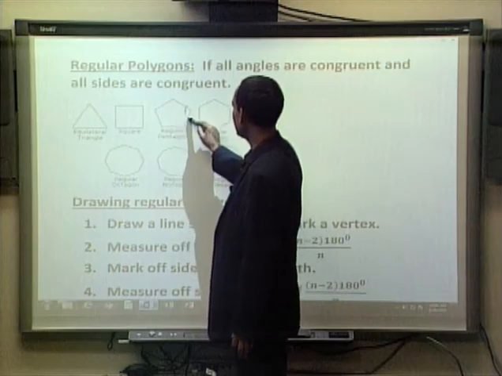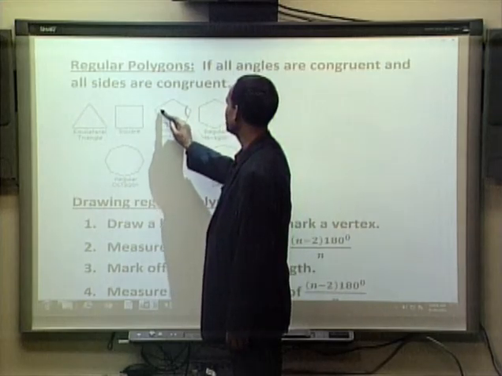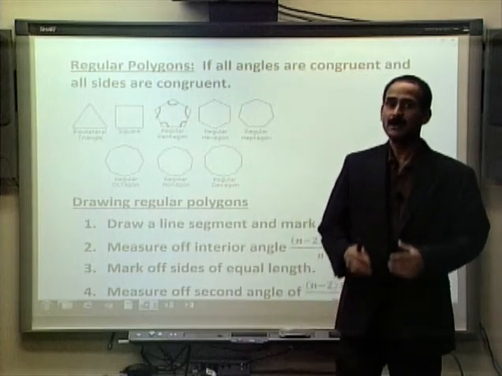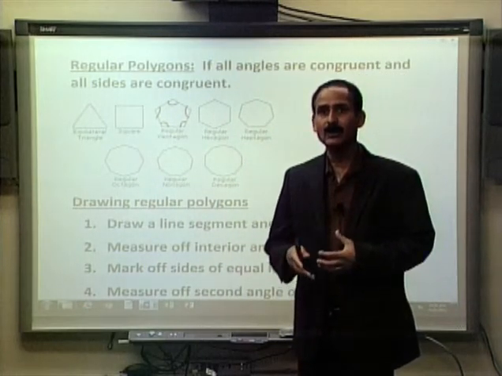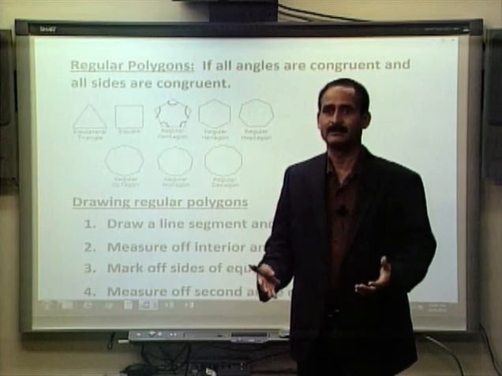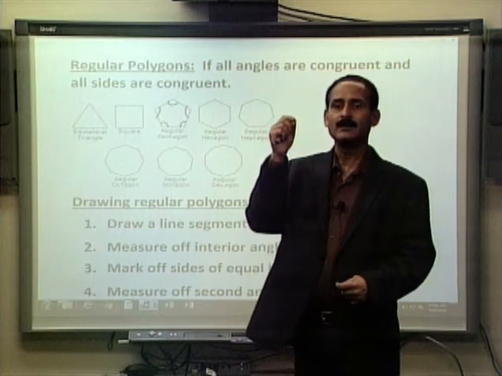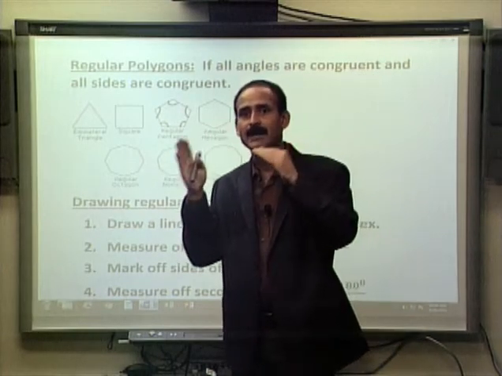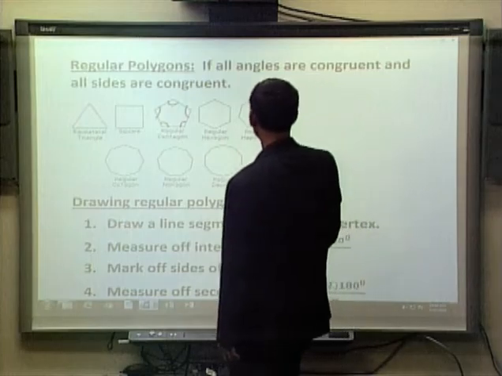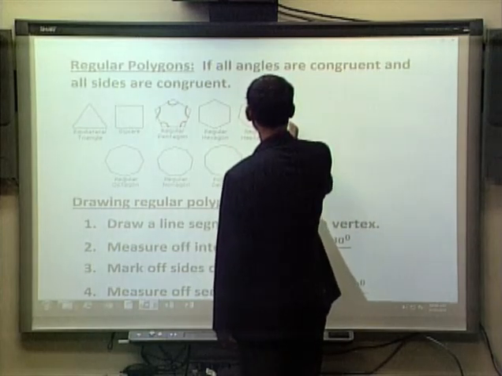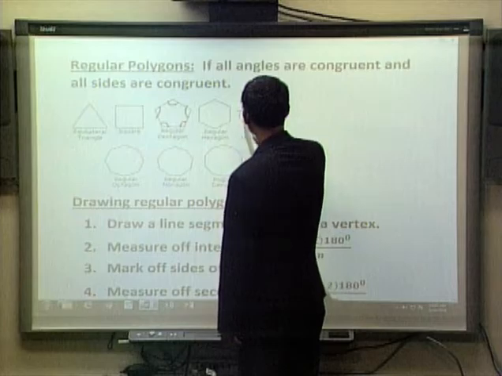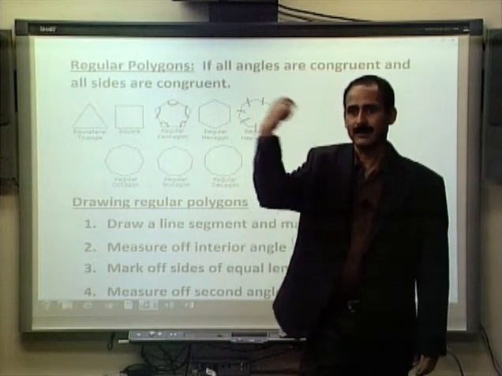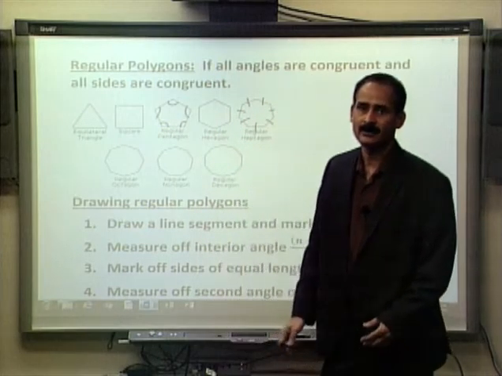The only thing is this angle will be the same as this angle, will be the same as this angle, will be the same as this angle, and this angle will be the same. If we just say pentagon, those angles might be different. But when we say regular pentagon, the interior angles have to be the same, and even the length of the sides has to be the same. So because this is a regular heptagon, this side will be the same as this side, and this side, and this side, this side, this side, all the sides will be of equal length. If one of them is 1 inch, every side is 1 inch.